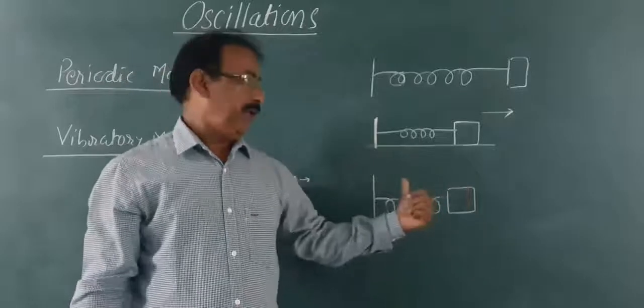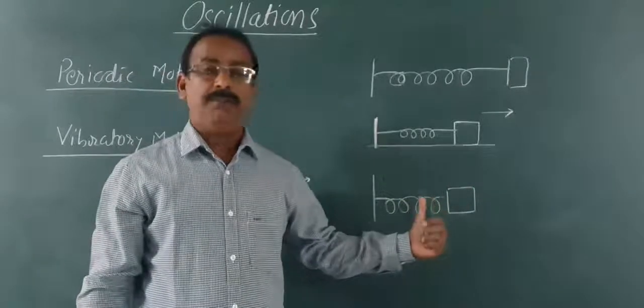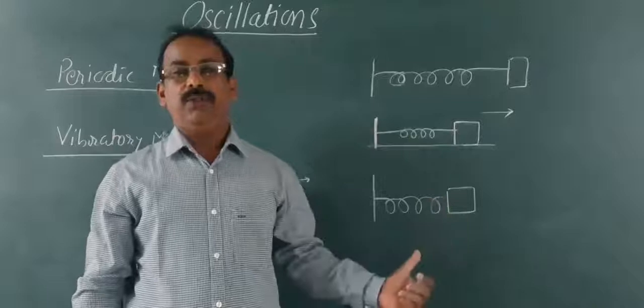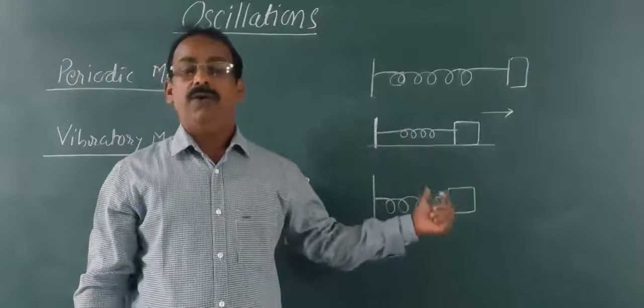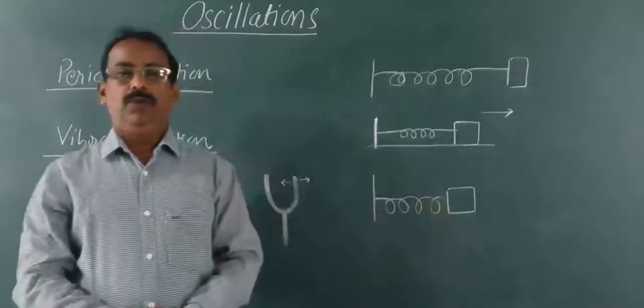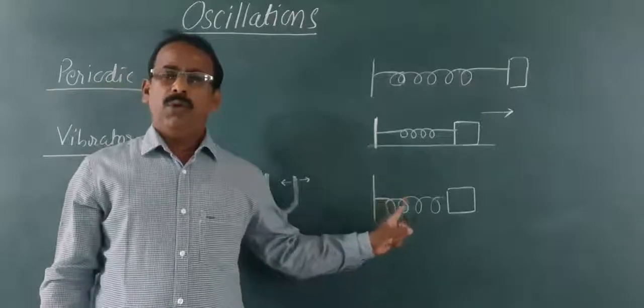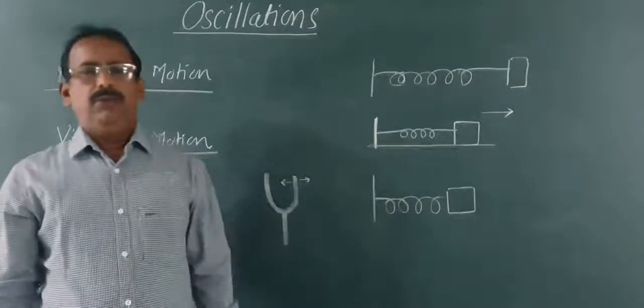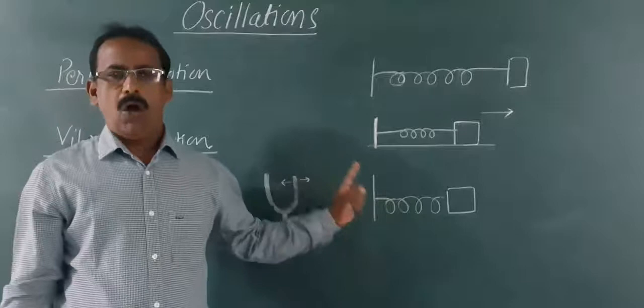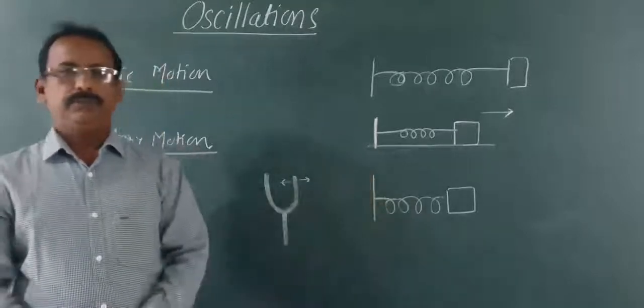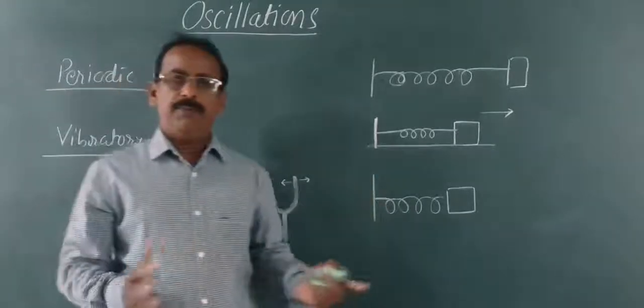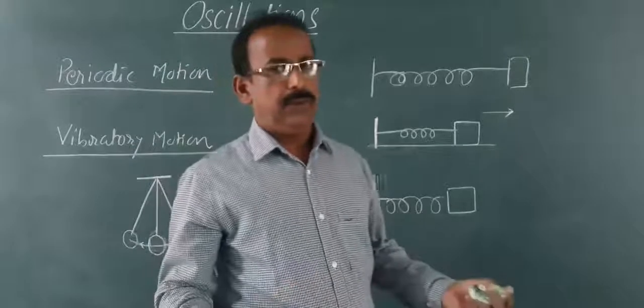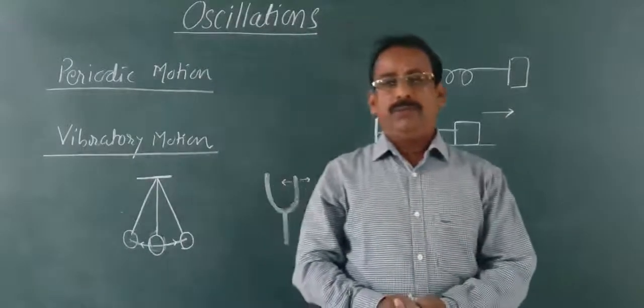This is its extreme position towards the left side of the equilibrium position. This is also vibratory motion or oscillatory motion. These are the examples of vibratory motion or oscillatory motion.